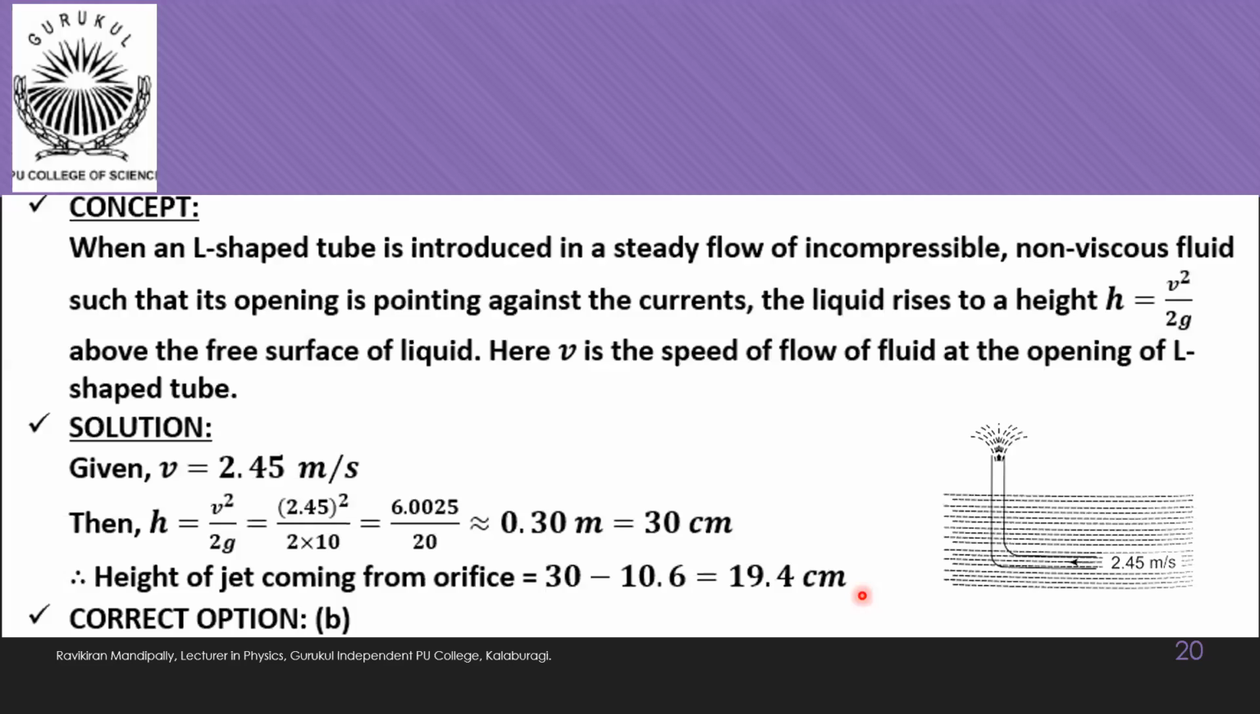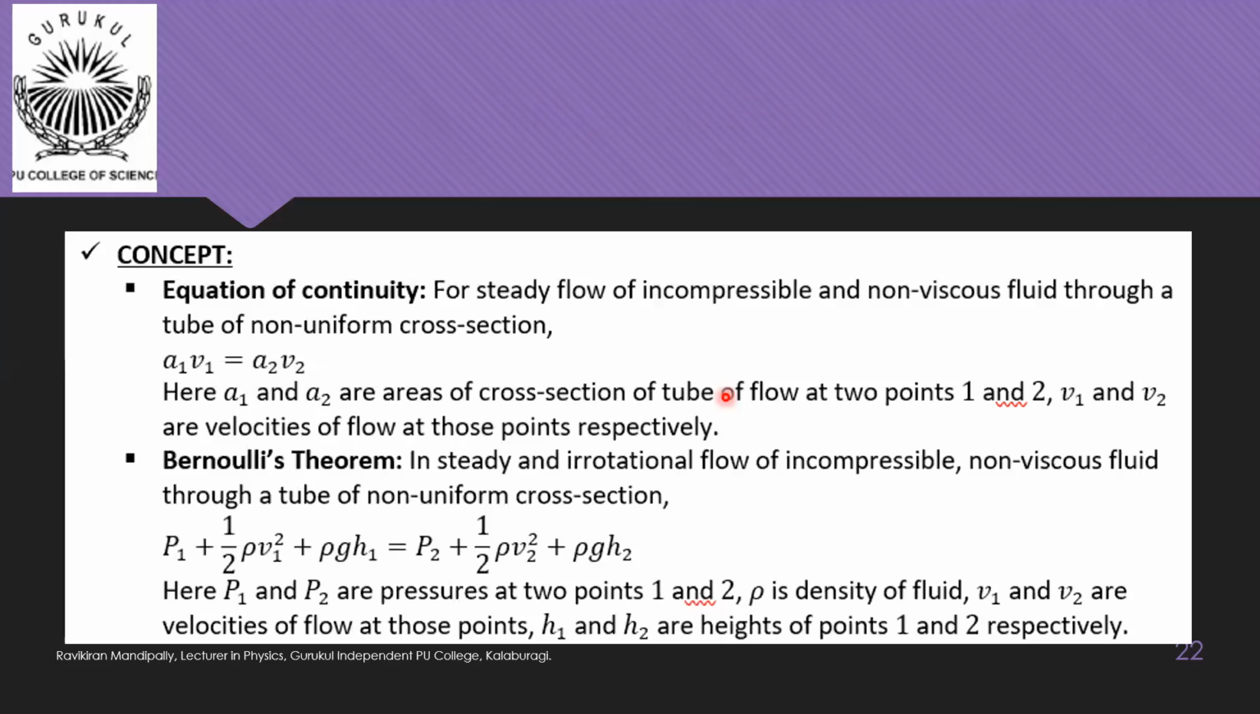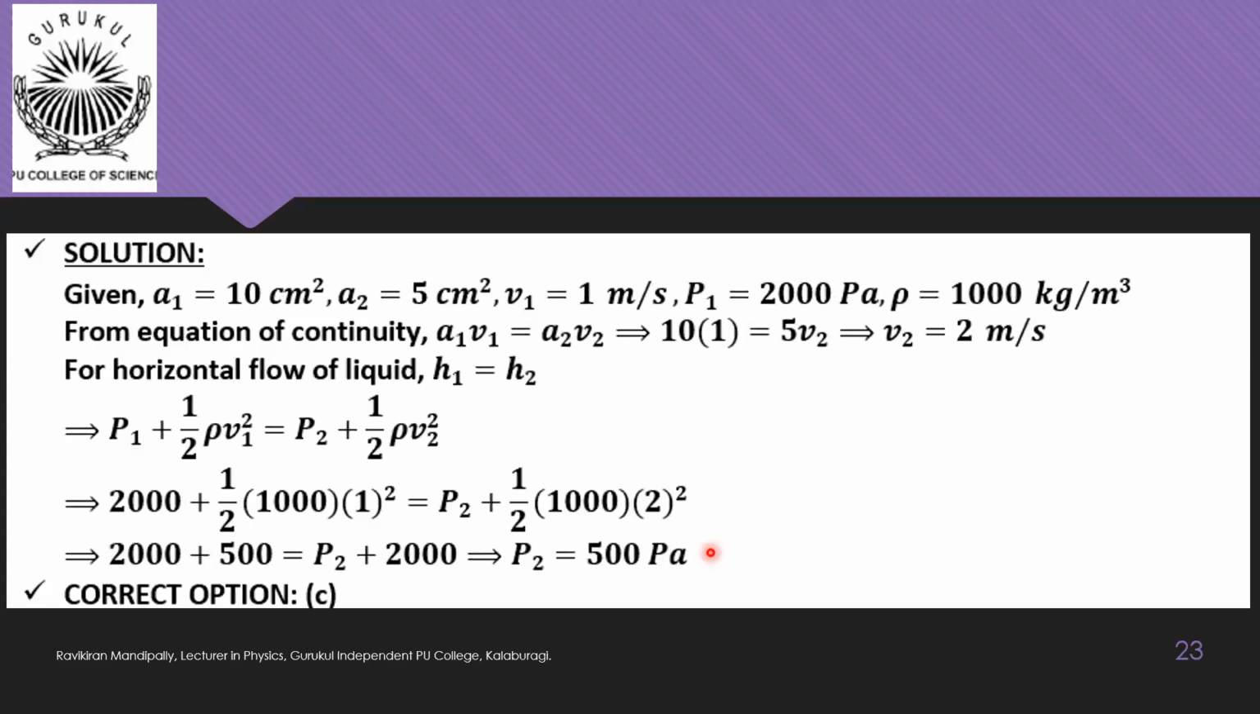Then question number 91. A horizontal pipeline carries water in streamline flow. At a point where the cross-sectional area is 10 centimeter square, the water velocity is 1 meter per second and the pressure is 2000 Pascal. The pressure of water at another point where the cross-sectional area is 5 centimeter square is? Here we are using both the equation of continuity and Bernoulli's principle. First of all, using the equation of continuity, A1 V1 is equal to A2 V2. They have given A1, V1 and A2 values for us: A1 is equal to 10 centimeter square, A2 is equal to 5 centimeter square, and V1 is 1 meter per second.